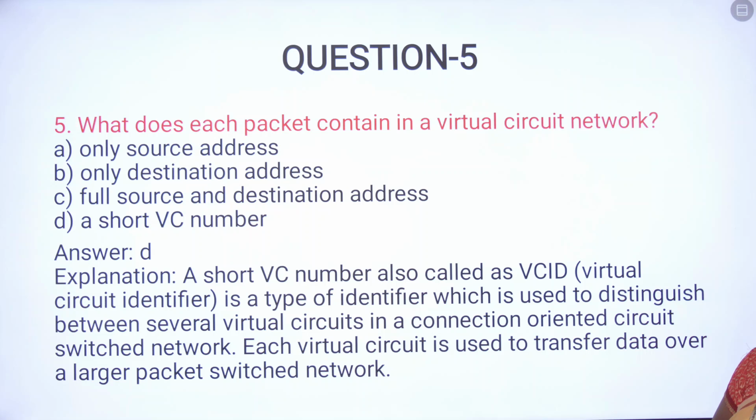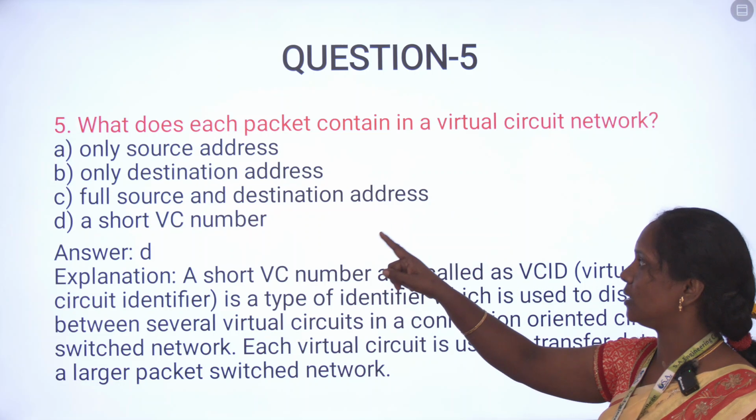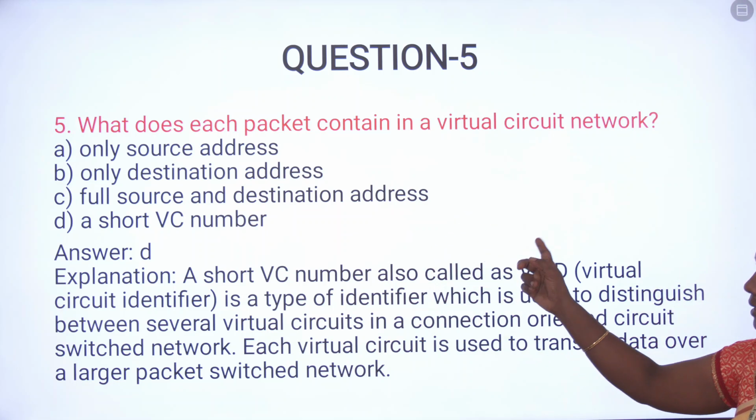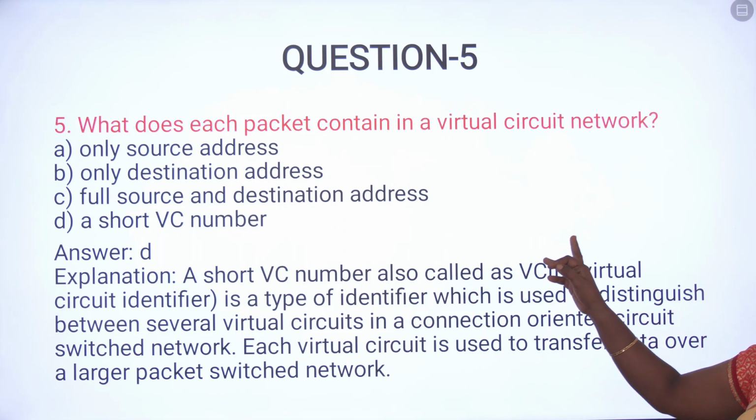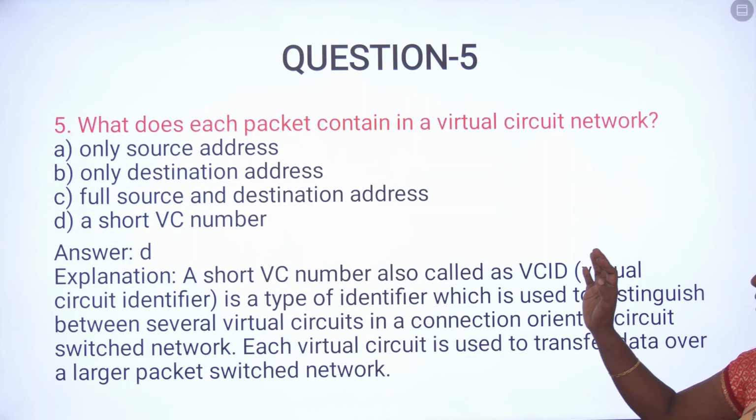What does each packet contain in a virtual circuit network? We have four options: only the source address, only the destination address, the full source and destination address, or a short VC number.